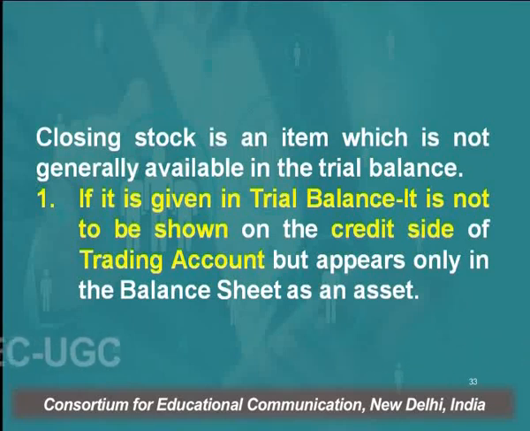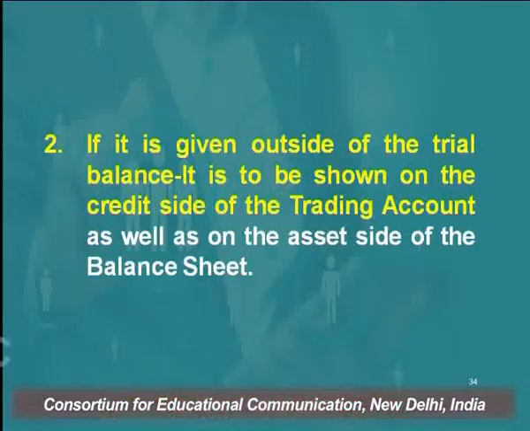This will be shown only in the balance sheet. And if closing stock is given outside of the trial balance, in that case this item will be shown at two places, that is on the credit side of the trading account and on the balance sheet as an asset.